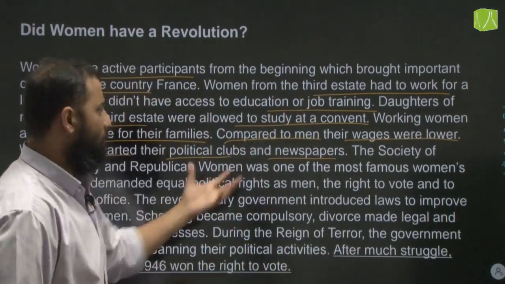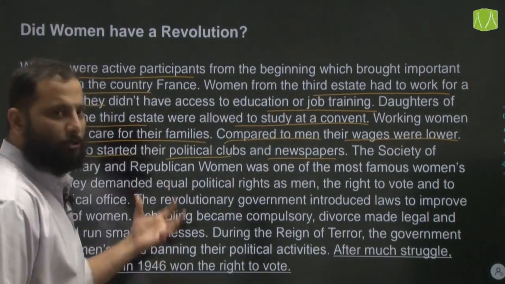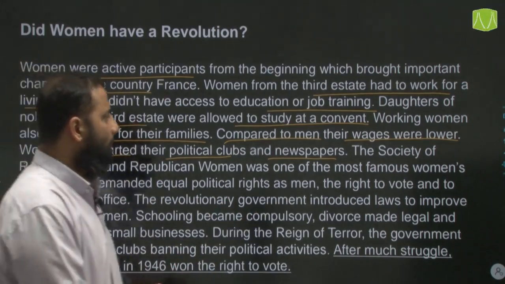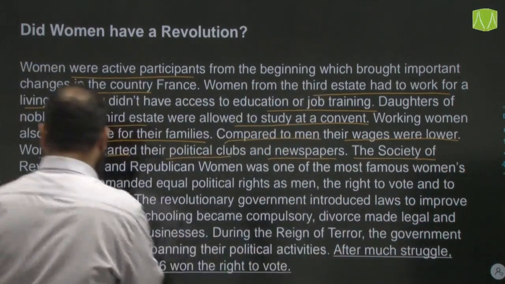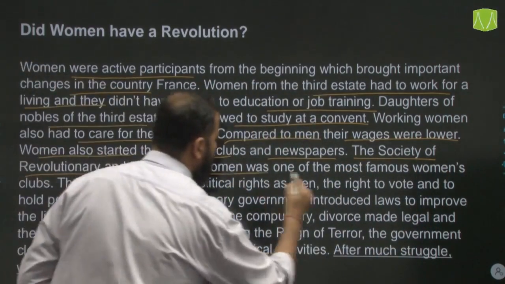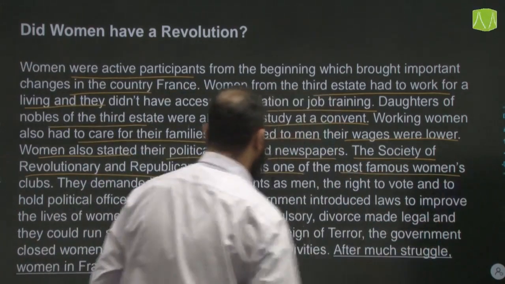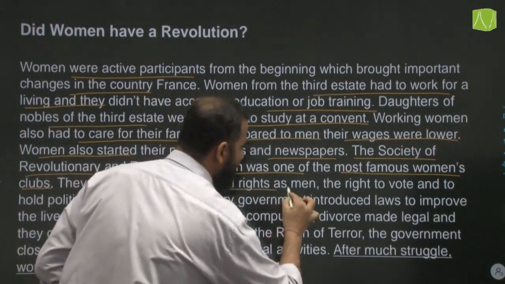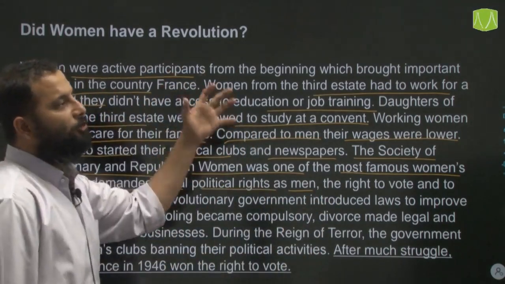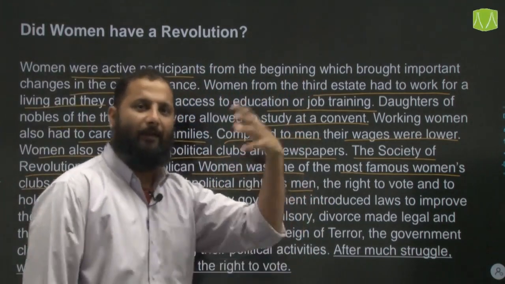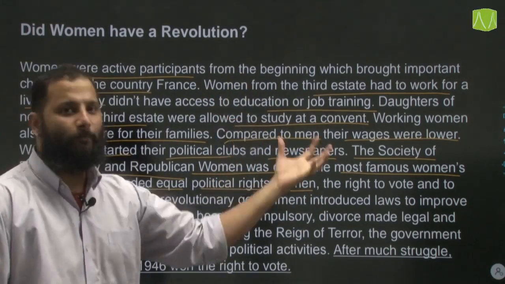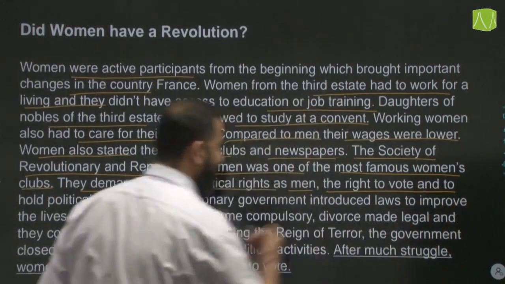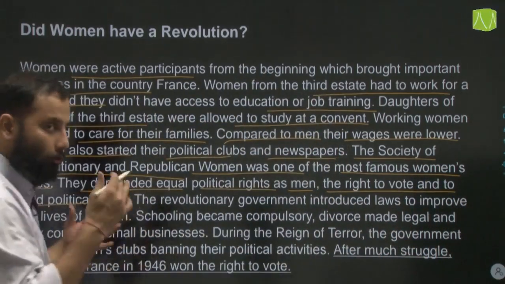Olympe de Gouges was one of the famous women revolutionaries during this period, who was guillotined during the Reign of Terror. The Society of Revolutionary and Republican Women was one of the most famous women's organizations or clubs at that time. They demanded equal political rights as men. Because of the Declaration of the Rights of Man and Citizen, they demanded that there should also be a Declaration of the Rights of Women and Citizen, the right to vote, and to hold political offices also.